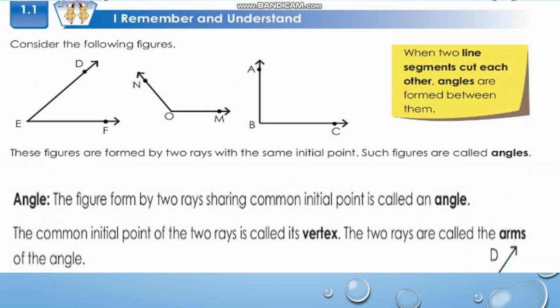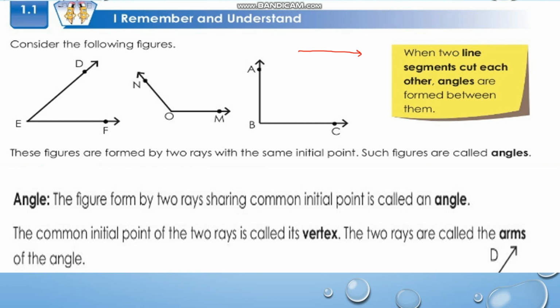Children, first let's discuss angles. Consider the following figures. These figures are formed by two rays with the same initial point. Children, we know what a ray is, isn't it? A ray is a part of a straight line which has a starting point called the initial point. It goes endlessly on one side.